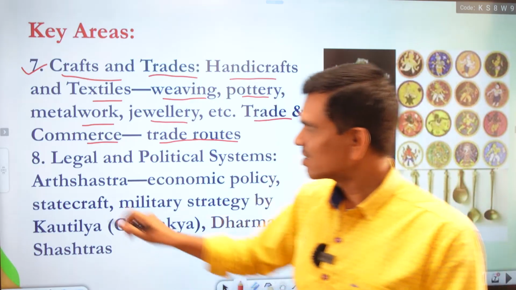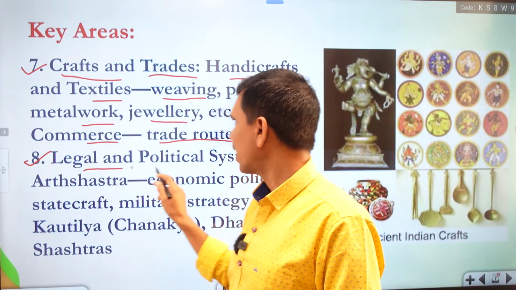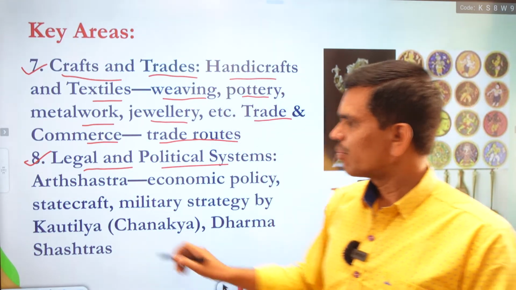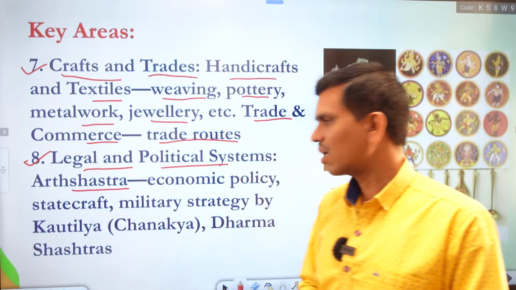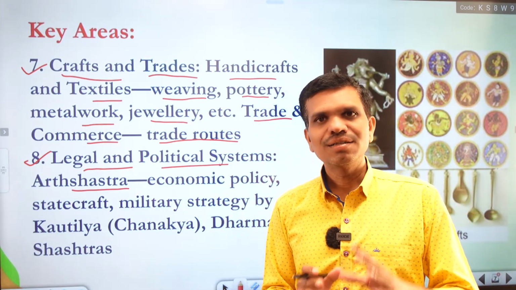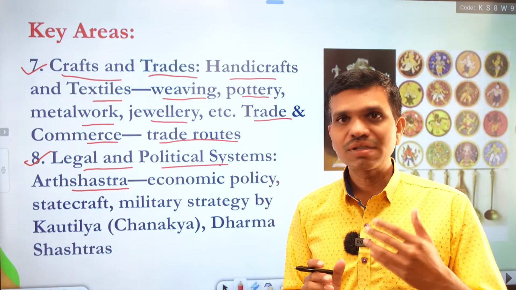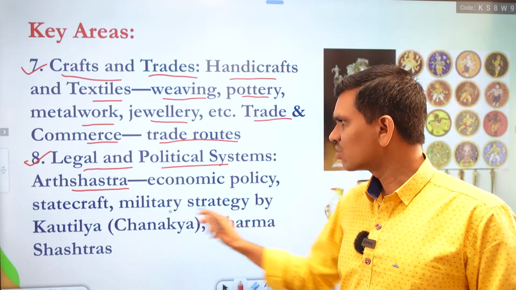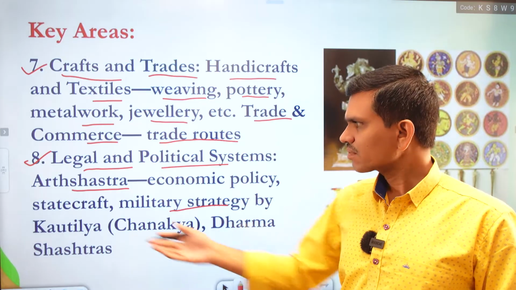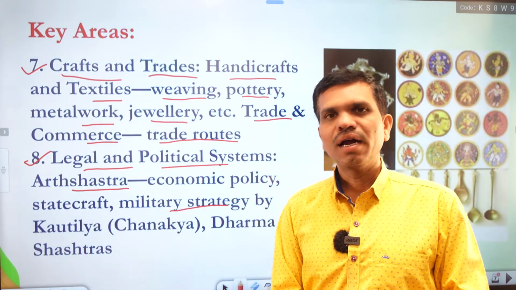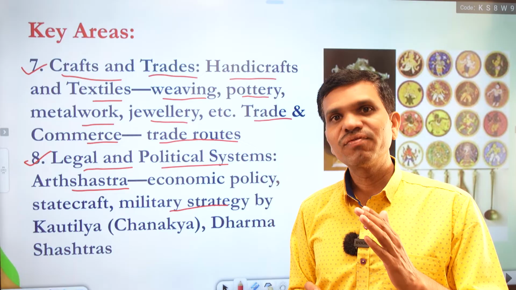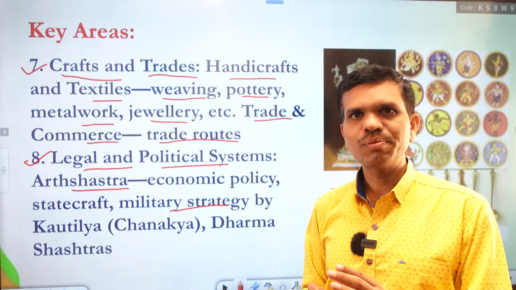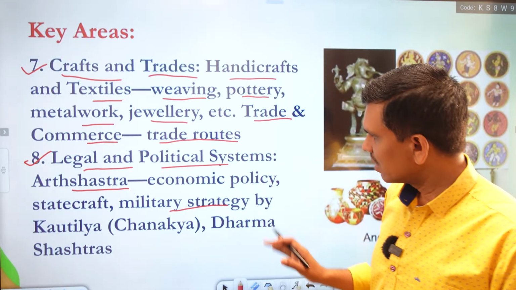Again, the next area we have is legal and political systems. For example, we have texts like the Arthashastra, which talks about statecraft. It also talks about military strategy, and it was written by Kautilya. This is probably the first text on economics or political economy in the world.